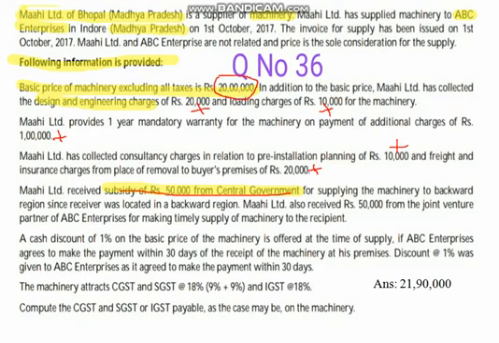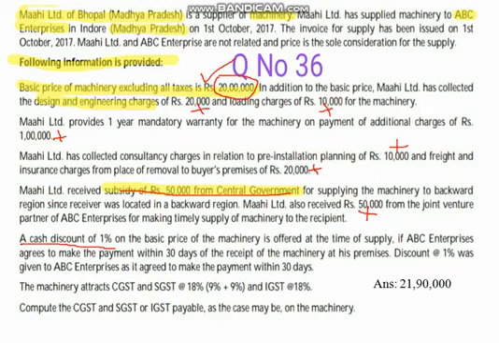Okay, continue with the remaining part. Mahi Limited also received 50,000 rupees from the joint venture partner of ABC Limited Enterprises for making timely supply of machinery. So the joint venture amount is also added in the value of supply. Then the next para: a discount of 1% on the basic price. Basic price means this one, 20 lakh. 20 lakh is the basic price.